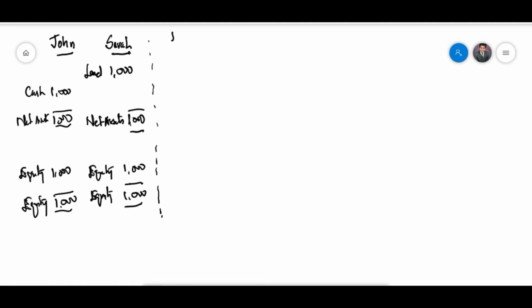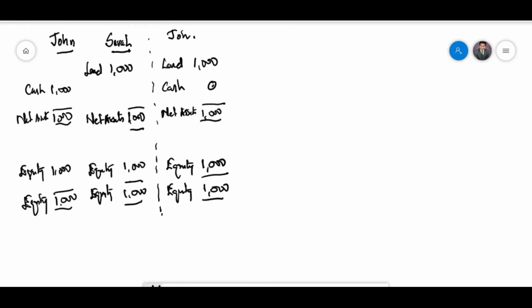So then John is the only enterprise that's remaining, and John is acquiring the land, and that's $1,000, and there's no cash because it used up the cash to acquire it, and the net assets is $1,000 and supported with equity because John acquired the land of Sarah and used the cash to pay off Sarah, and Sarah took cash and went away.